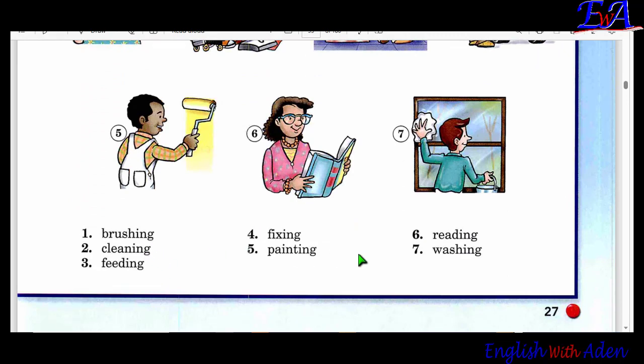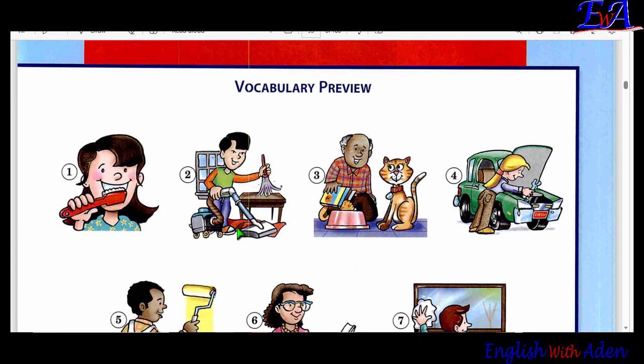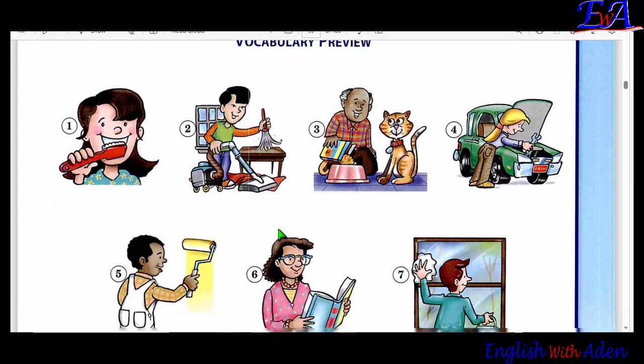As you can see, the action verbs. Let's go through them. There are 7 in total. In the first picture, there is a woman. This woman, in her hands, is a toothbrush. We call this a toothbrush. What is she doing now? What is this woman doing? She is brushing her teeth.